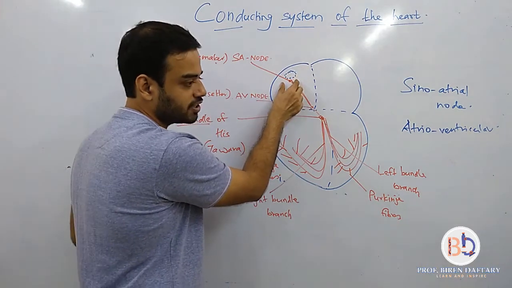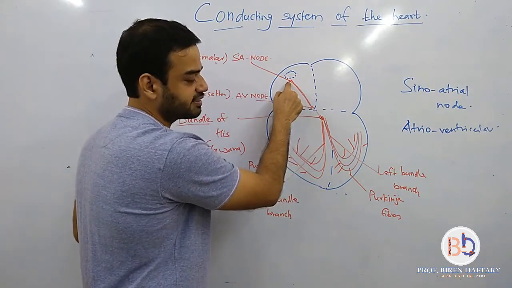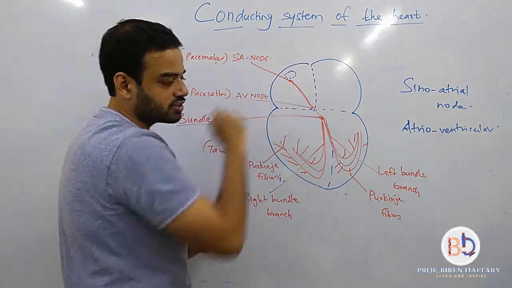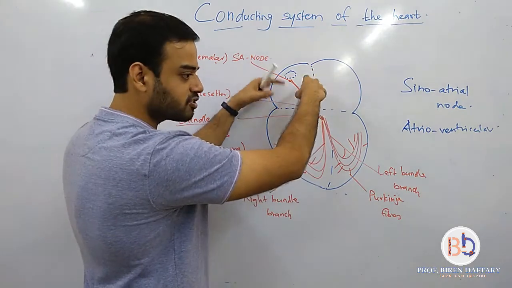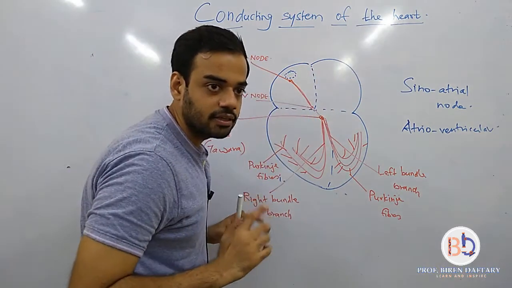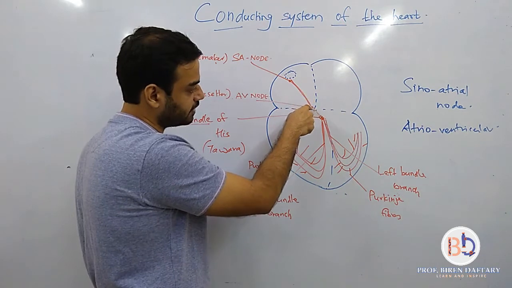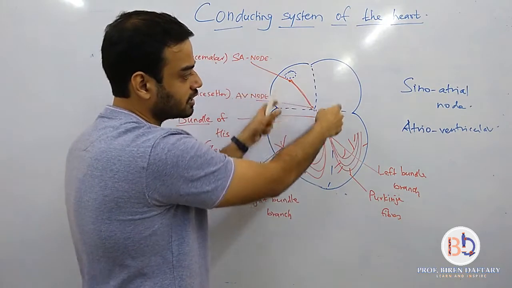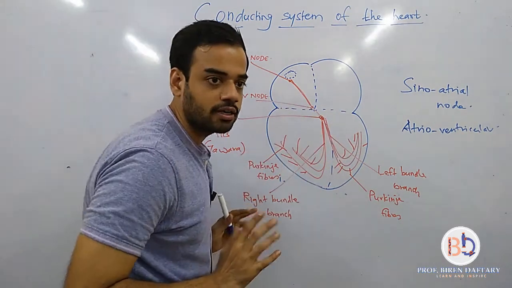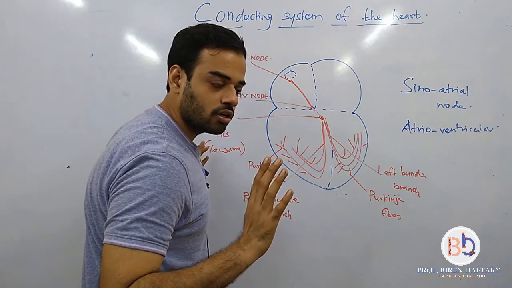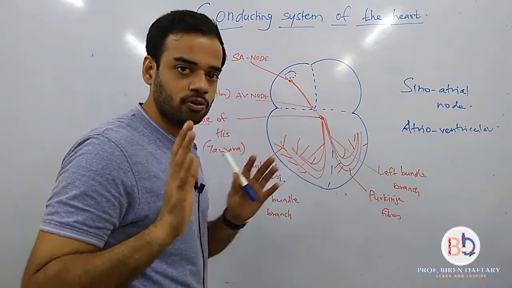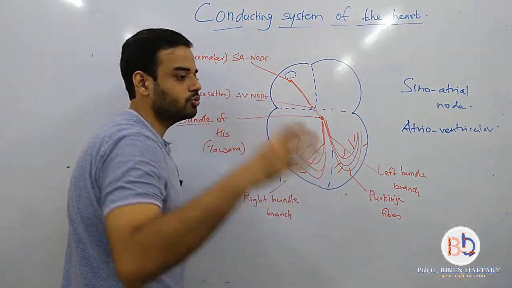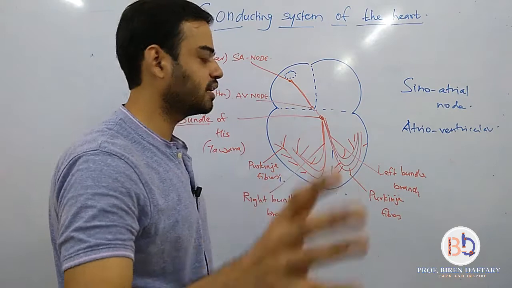When the impulse is over here, all the parts surrounding the SA node will contract. So the atria will begin to contract. As the impulse goes towards the AV node, the part which has already contracted will relax. Then when the impulse goes from the AV node to the bundle to the Purkinje fibers, after the atria contract, the ventricles will contract. And when the impulse is gone, both of them are relaxed. I hope you are getting my point. Wherever the impulse is present, that part of the nodal tissue helps in contraction of the heart.